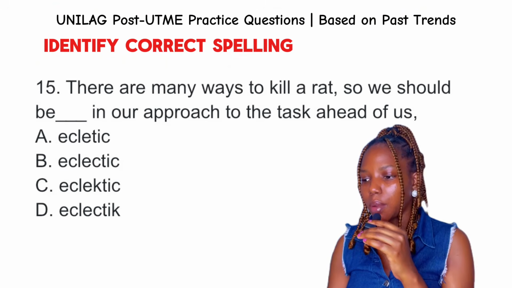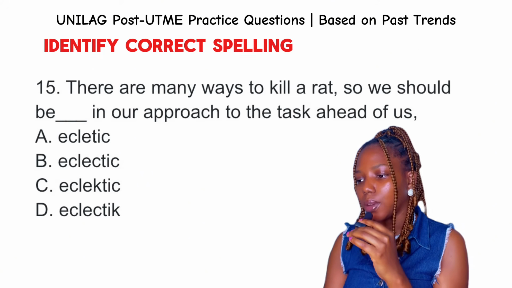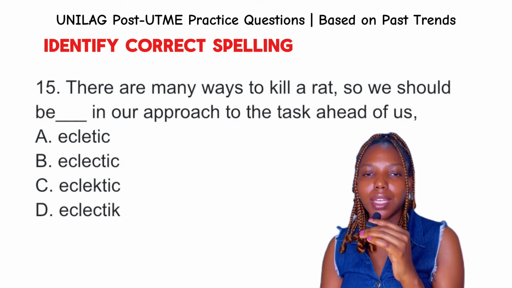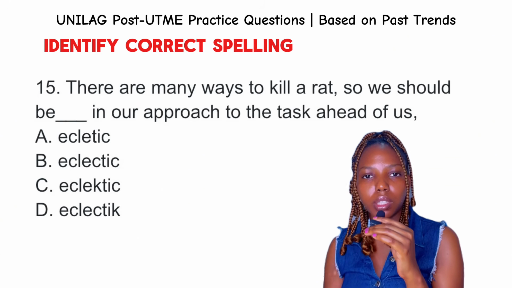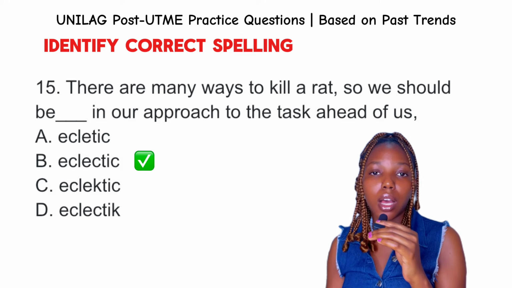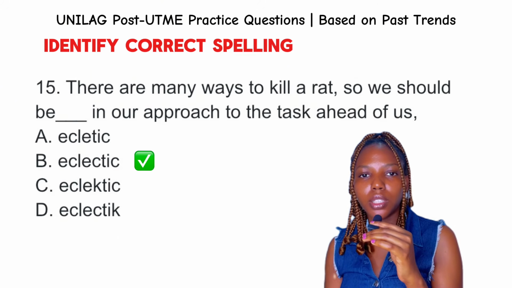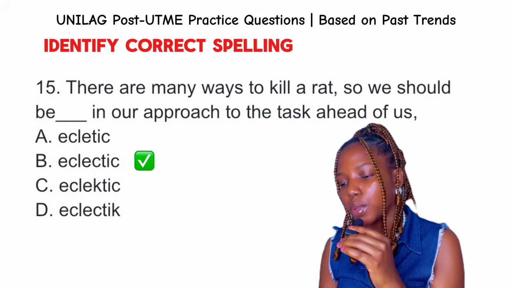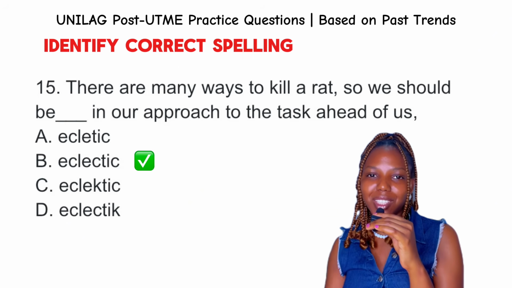Question 15. There are many ways to kill a rat, so we should be dashing our approach to the task ahead of us. Now, the word is eclectic, and as an adjective, it means selecting the best from a wide range of options or ideas. Okay, and how do we spell this word? It is spelled Eclectic. Okay, so option B is the final answer to this question.